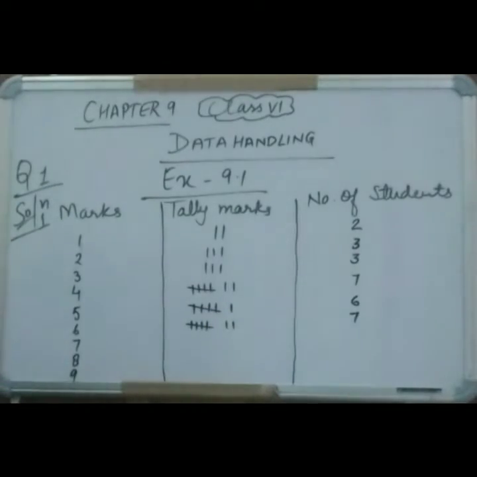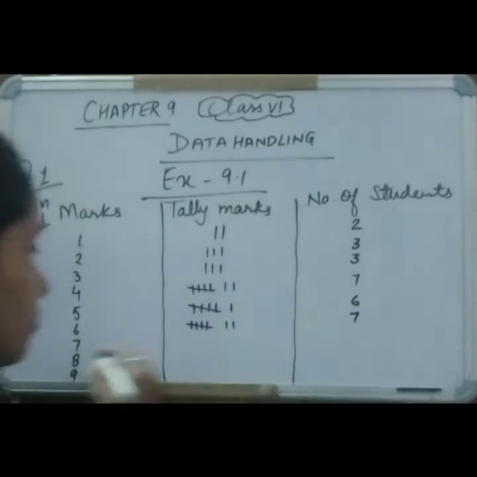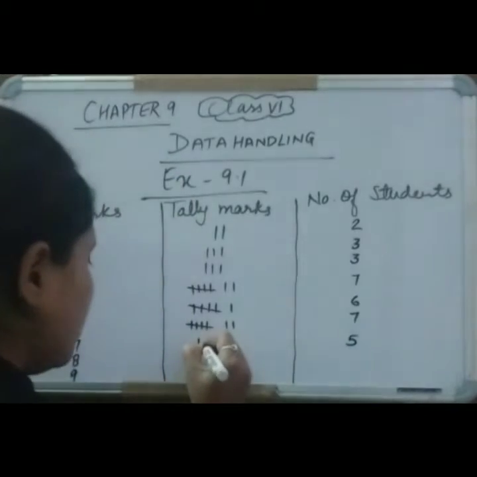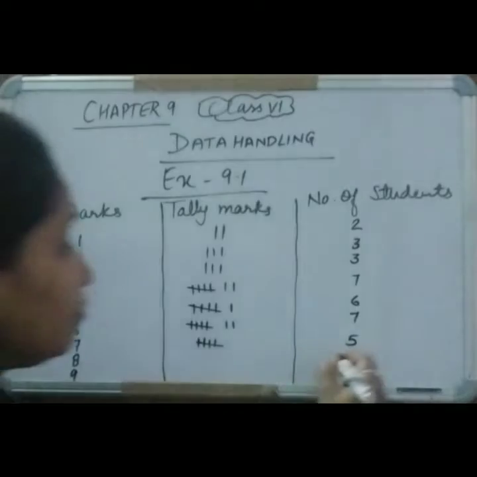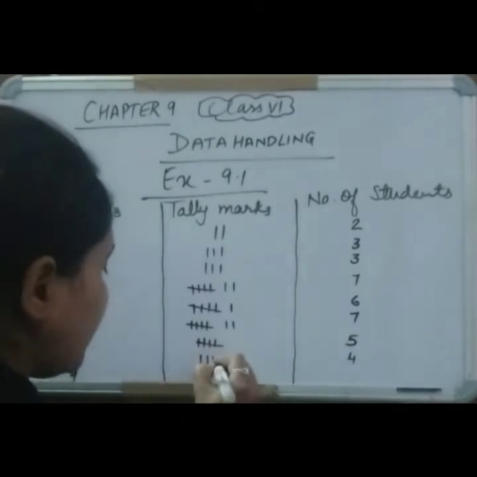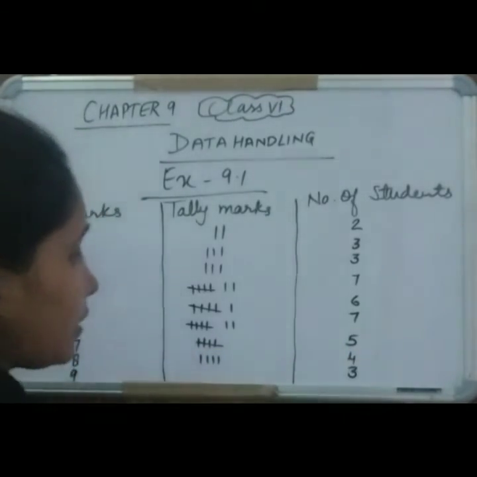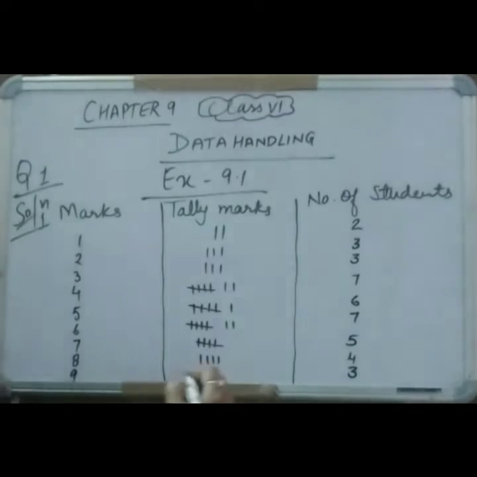Now 7 we will see, 7 is coming 5 times. 1, 2, 3, 4, 5. 8, how many times is 8 coming? 4 times. So 4 standing lines. And 9 is coming 3 times. So 3 standing lines. This is the tally marks for the given data.